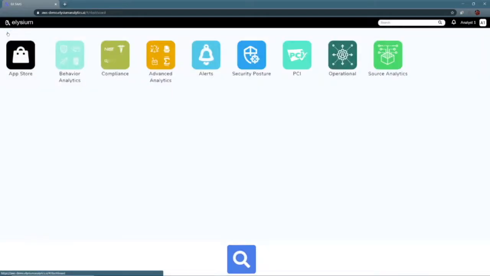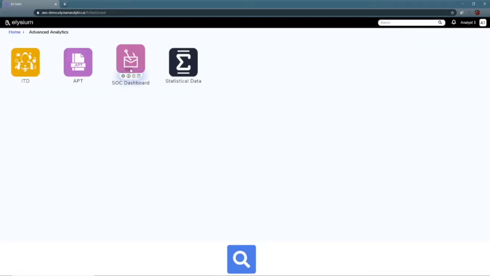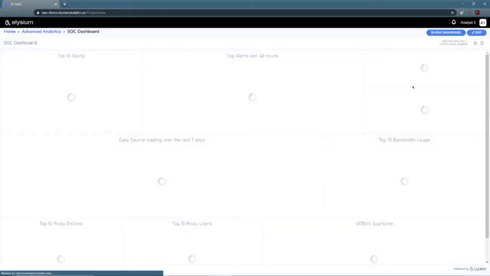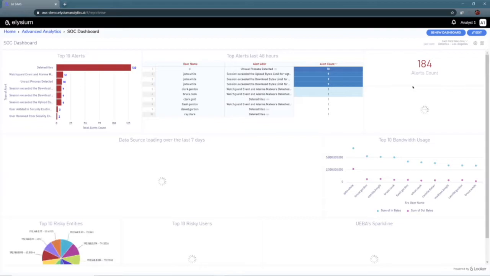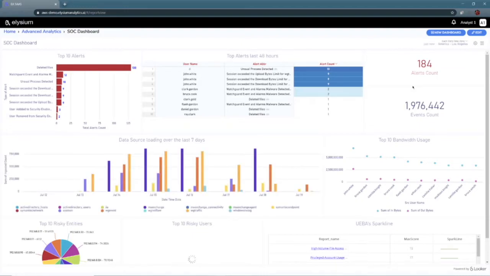So let's continue on. Let's go back to the home page. Let's introduce you to our SOC dashboard. The SOC dashboard is a collection of our risk-based scoring, identifying users and entities that are suspicious, and also providing just key insight into incoming data, top UEBAs that have been identified, and any alerts too.